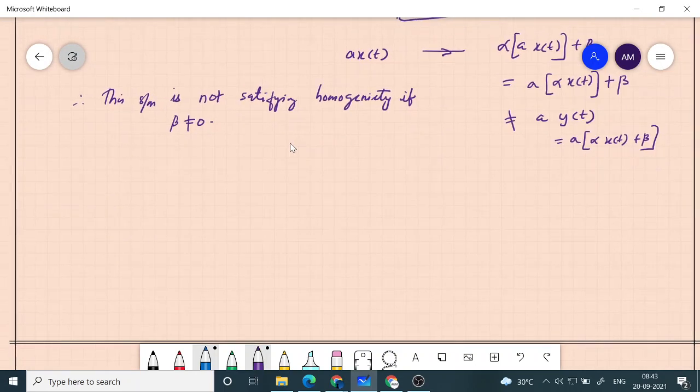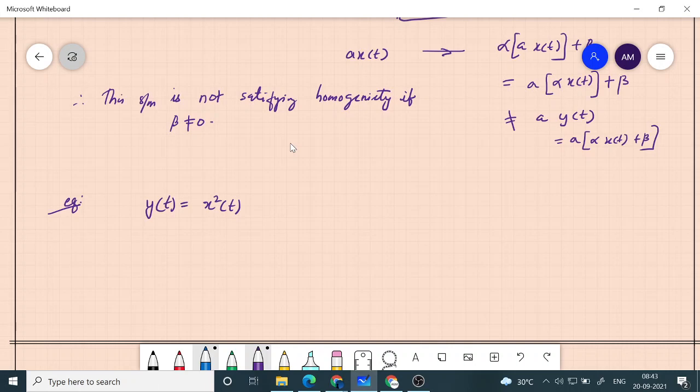Another system, example 2. Let's say y of t is equal to x square of t.